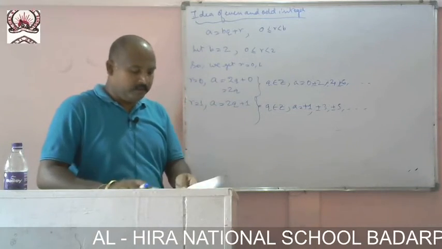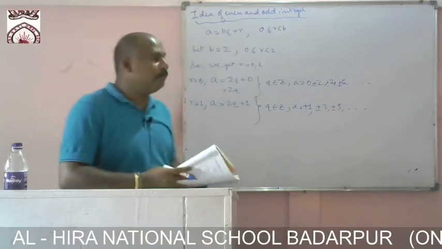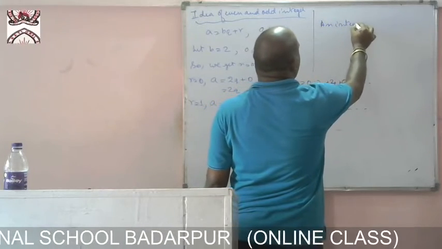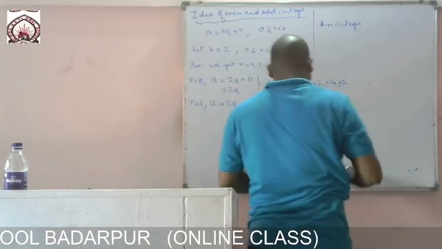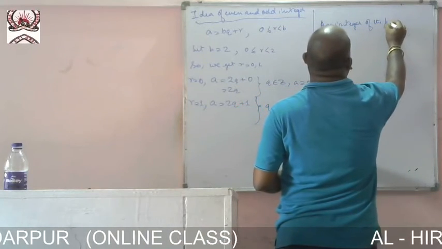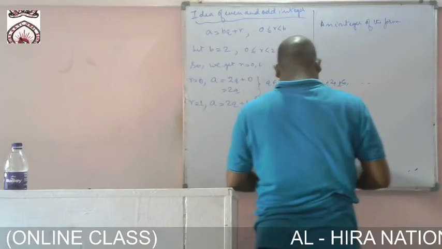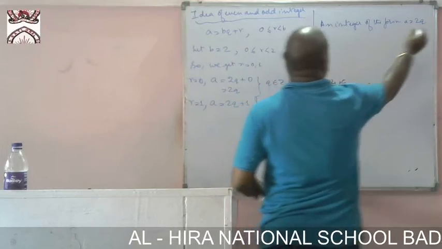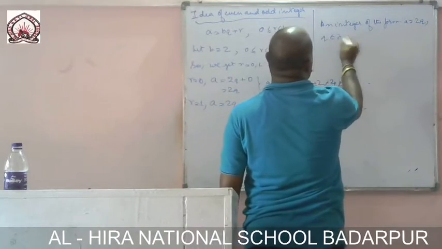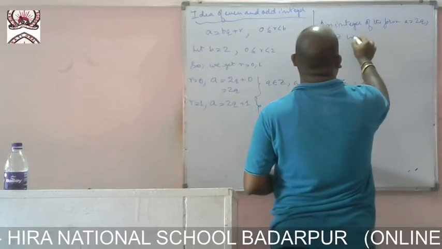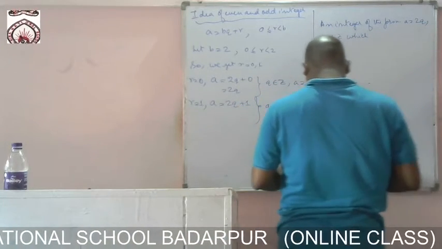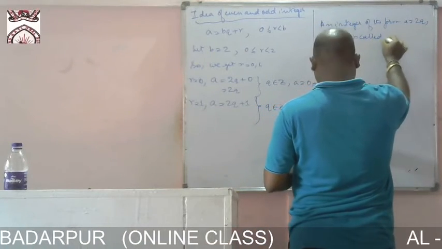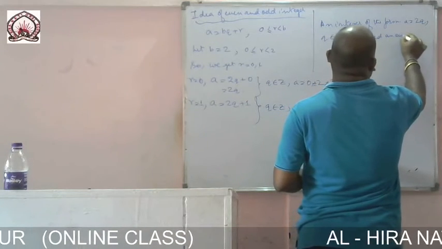Now, an integer of the form a equal to twice q, where q belongs to Z, is called an even integer.